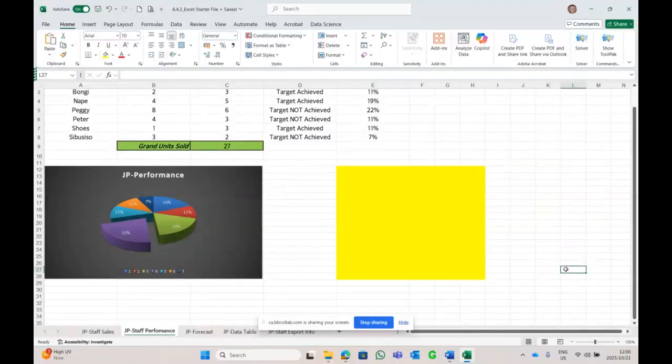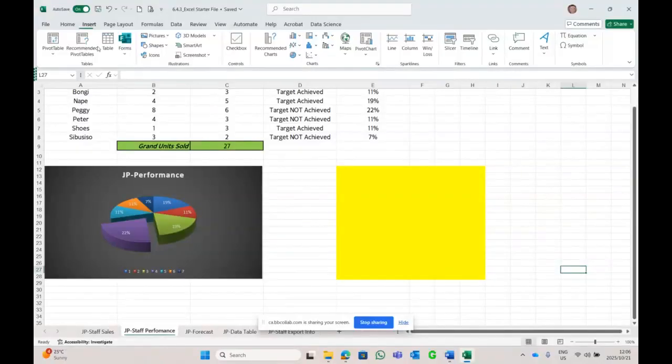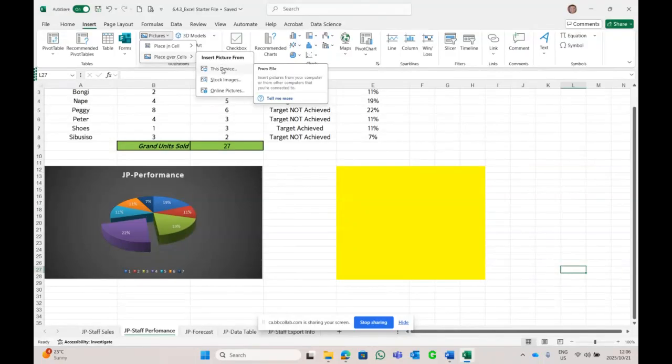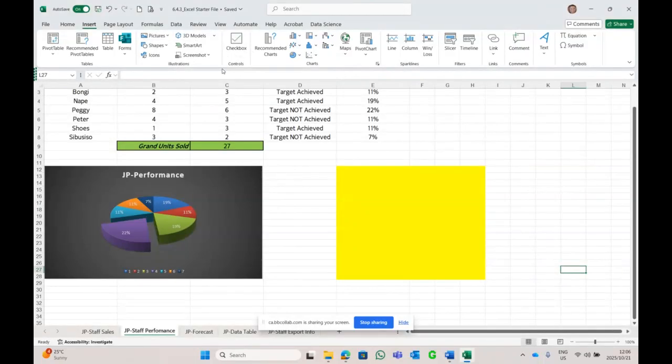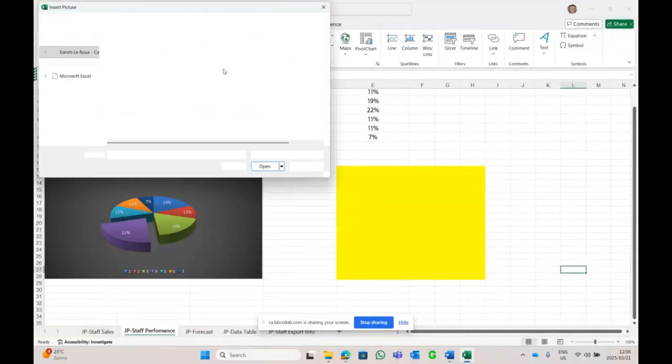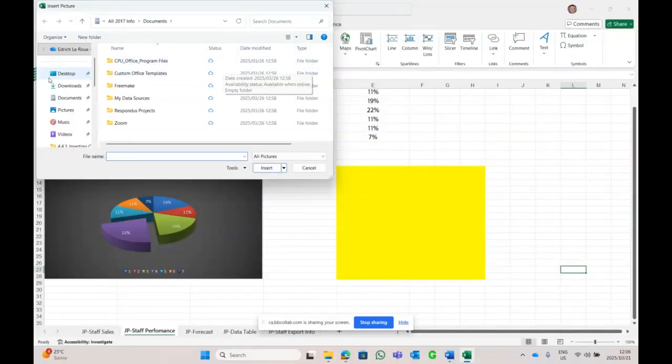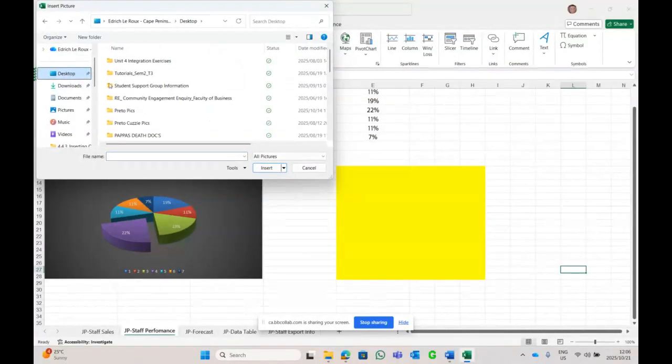So what do we do? Insert, illustrations, pictures, over the yellow cells, from this device, computer, desktop, where we find our data file saved.